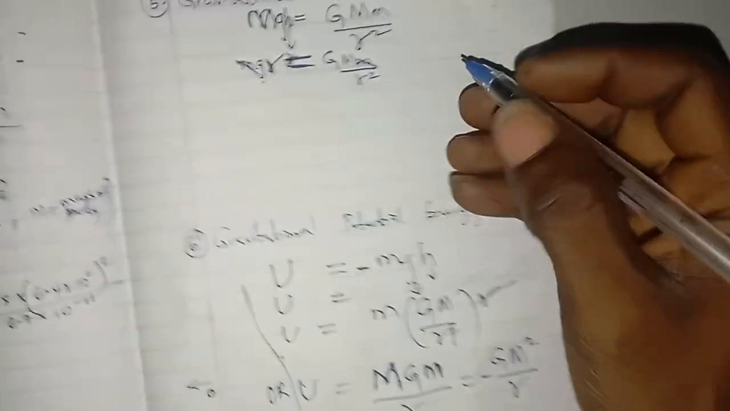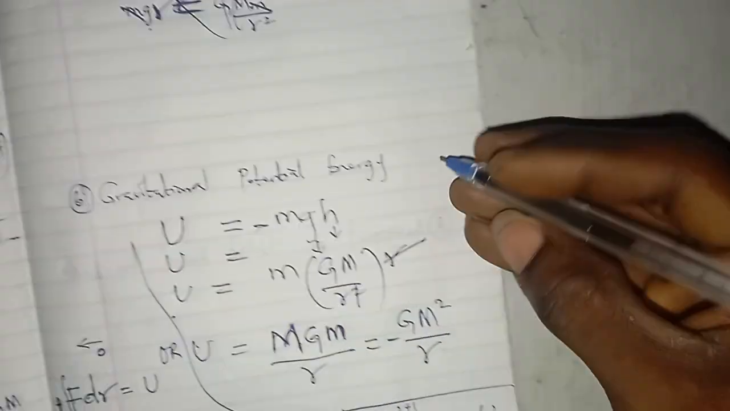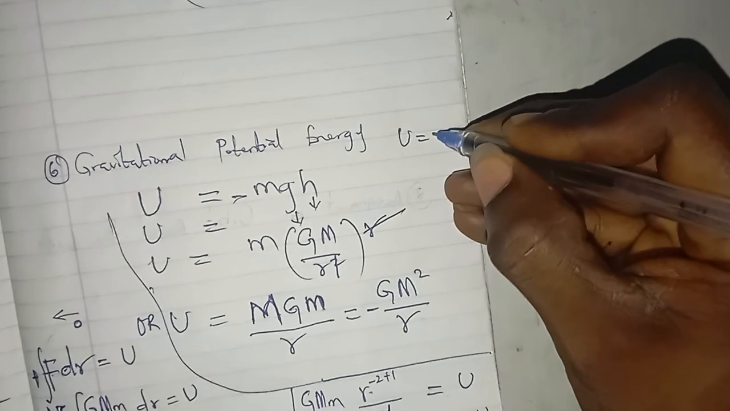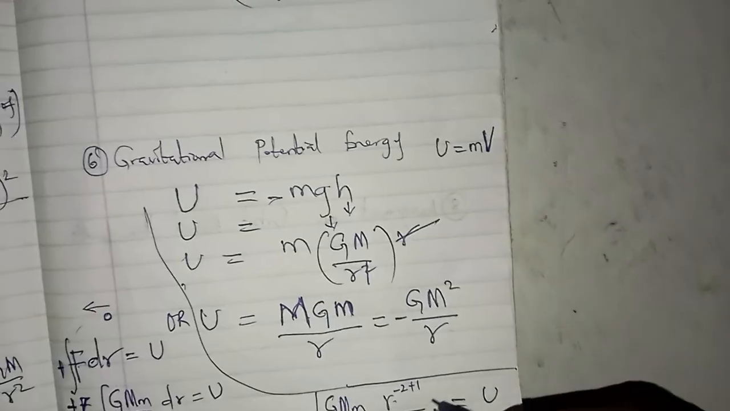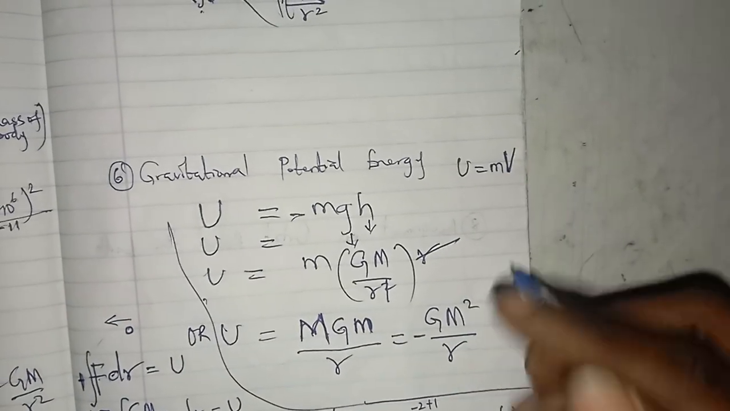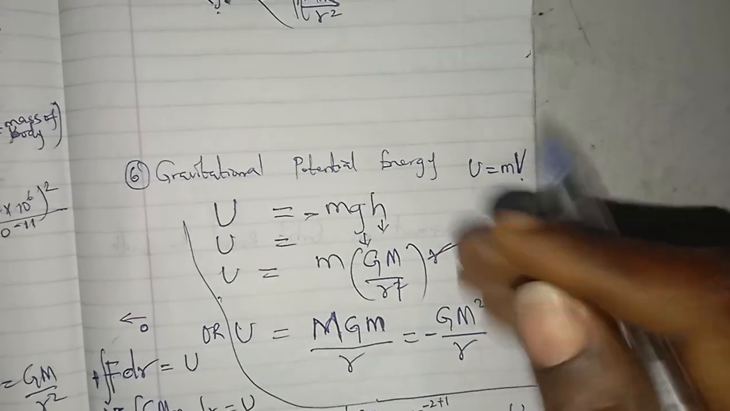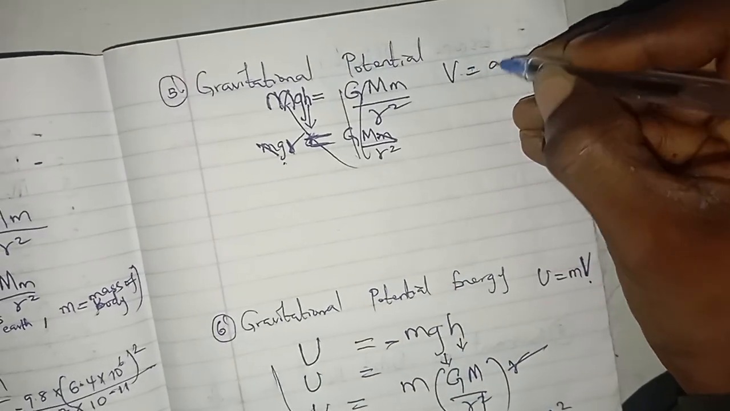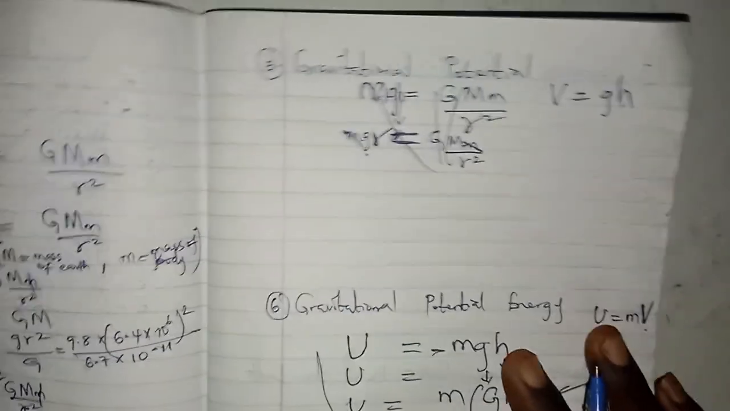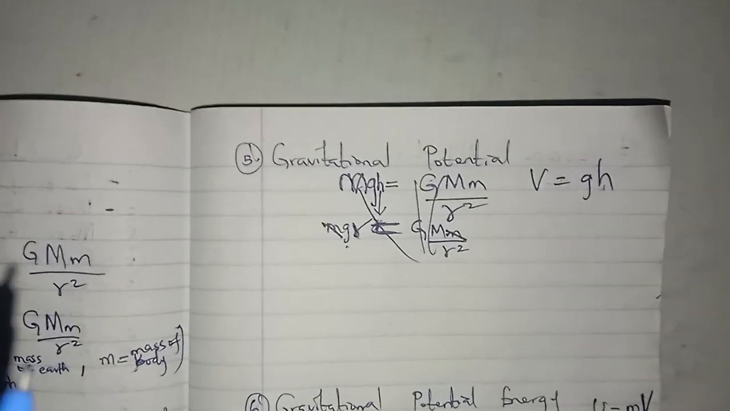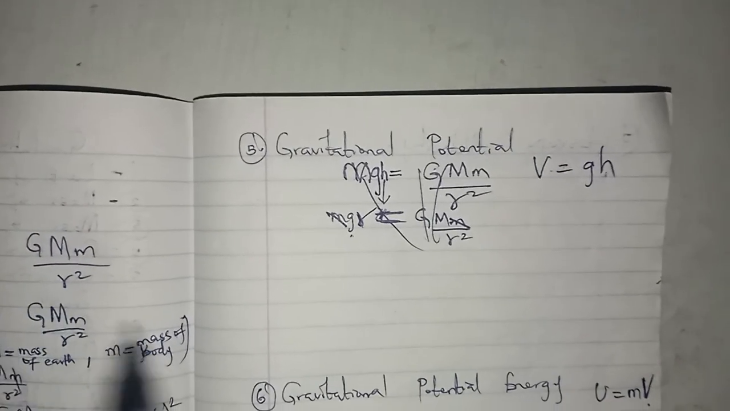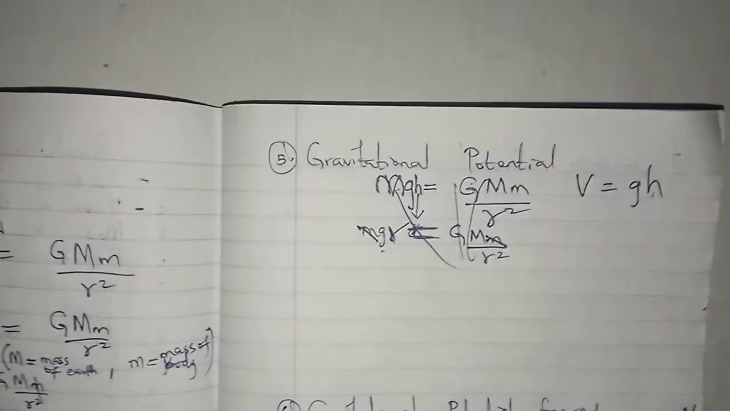I have this. Then carry this thing that I have here now. We'll go back to this. For gravitational potential, we normally say that U is equal to mV, and that is the same thing as saying V will now be gh. So V is equal to gh. So we say that gravitational potential is simply the work done in bringing a unit mass from infinity, and it doesn't pay attention to the mass.